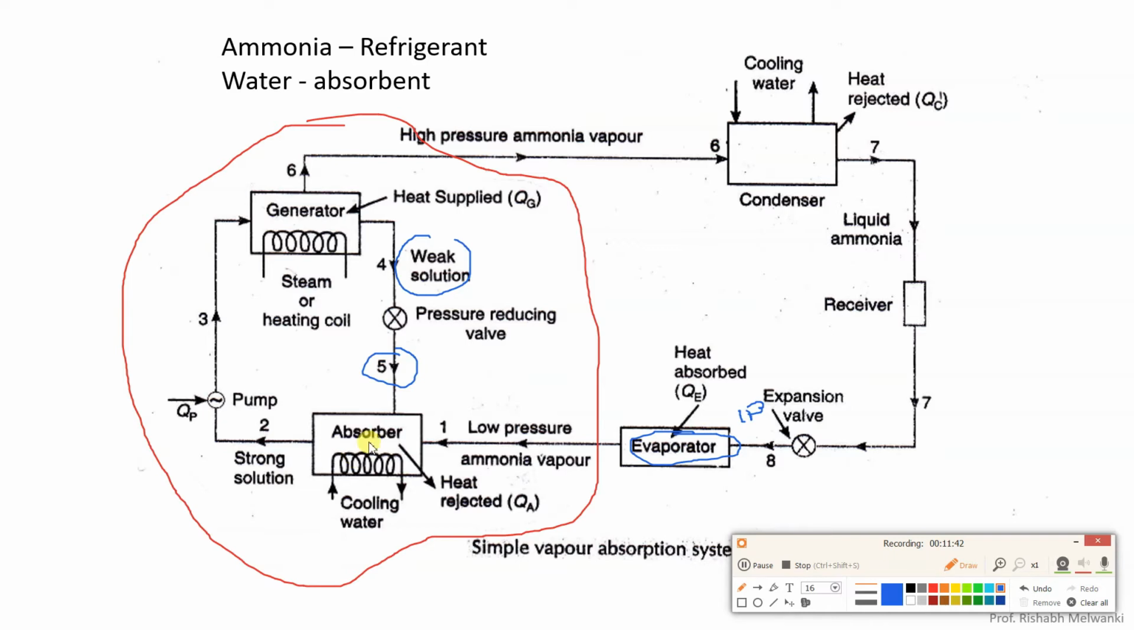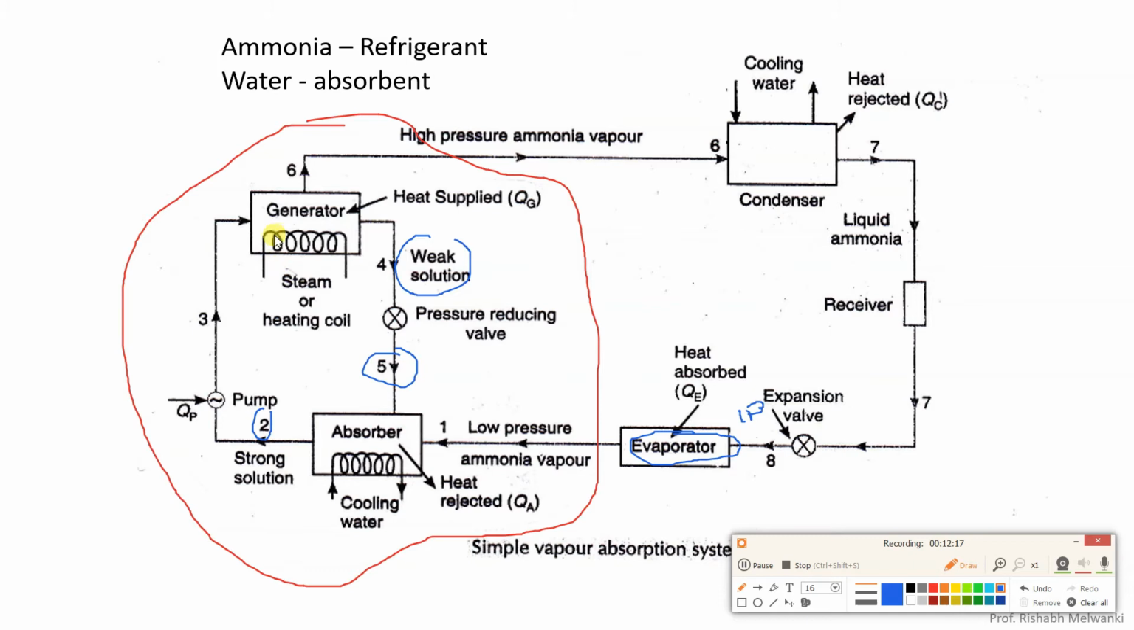Now when the weak solution absorbs the ammonia vapor, it becomes strong solution, and that strong solution exits the absorber, that is given by point 2. Now from point 2, you can see here a pump has been shown. The pump is attached over here so that the strong solution can be pumped to the generator. Now inside the generator, what happens? Strong solution, meaning water and ammonia, enters the top of the generator.